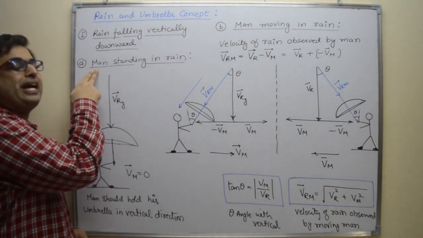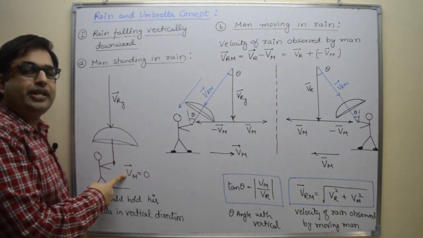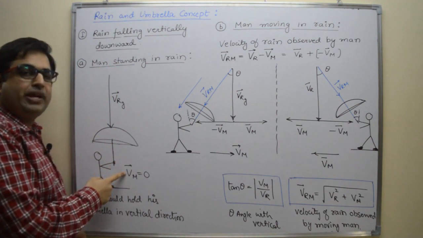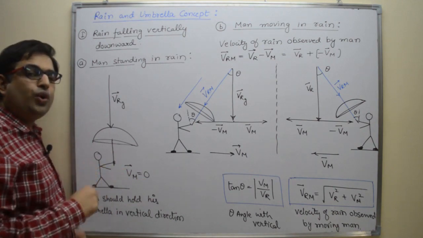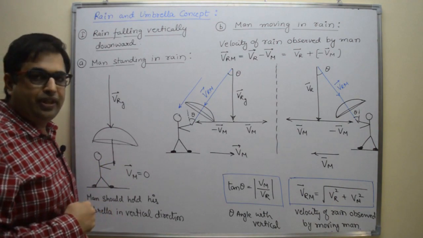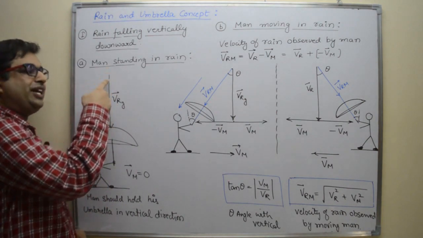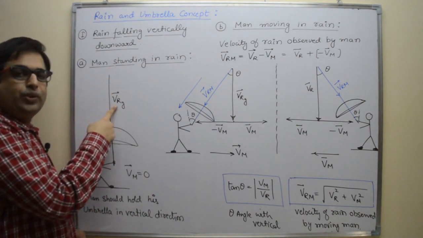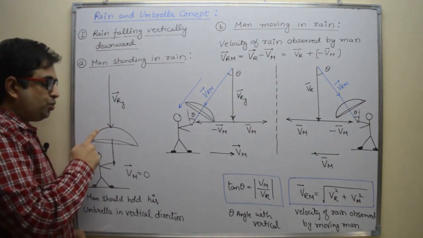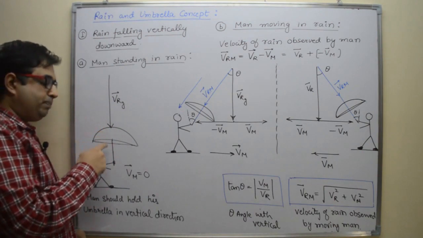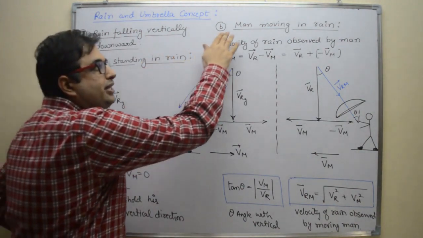In this part, the man is standing in the rain. If the man is stationary, that means his own velocity is 0. So Vm, that is velocity of man with respect to ground, is equal to 0. A stationary man always observes the real or actual velocity of rain. So this stationary man will observe the actual velocity of rain, that is in vertical downward direction, VRG, that is velocity of rain with respect to ground. So to save himself from raindrops, the person should hold his umbrella in vertical direction. Right? Now let us see part B.